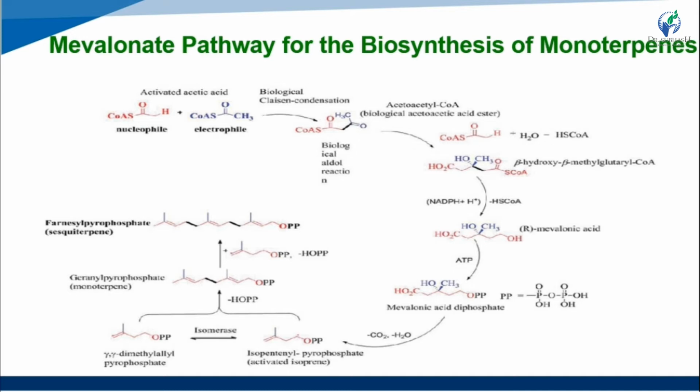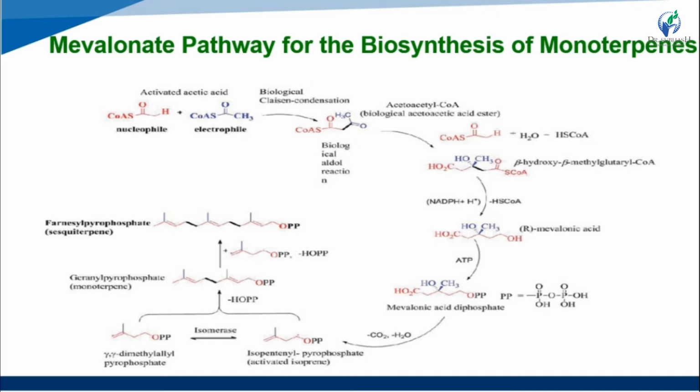Energy is removed, free energy is generated, that is ATP, and mevalonic acid diphosphate is generated. Okay, so 2 molecules of phosphate are attached here. And further CO2 is removed and one water molecule is also removed, making isopentenyl pyrophosphate, that is activated isoprene. Okay, and the other isomer is dimethylallyl pyrophosphate, both are isomers of each other.